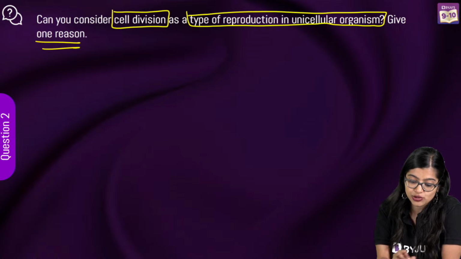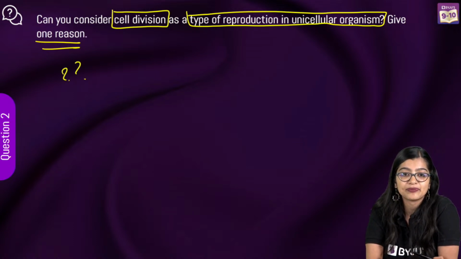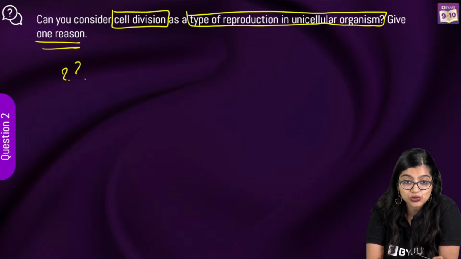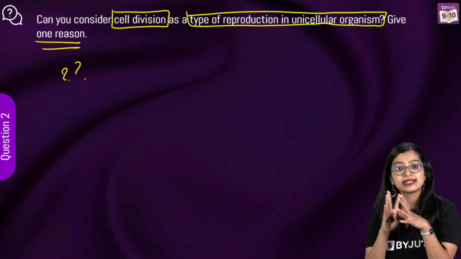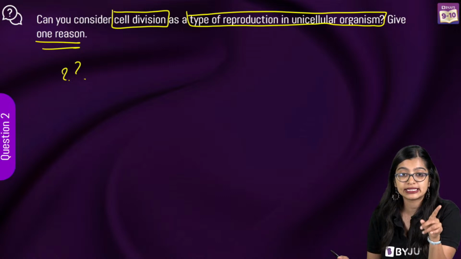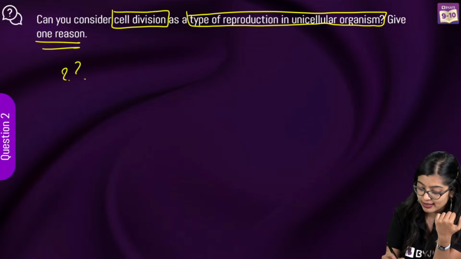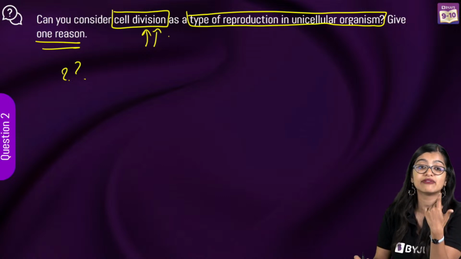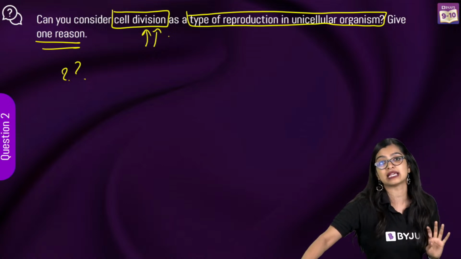You have to give a reason also. You can't just tell me yes, in amoeba. What is the reason behind it? Amoeba splits into 2 cells. Very good. Yes, that is correct. But now all of you are giving me the answer, but what you are all missing so far in the answers that I am seeing is the fact that you have to compare it to cell division. You will have to compare and contrast it with cell division.